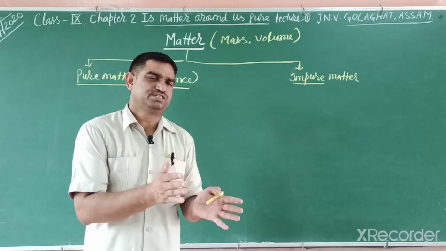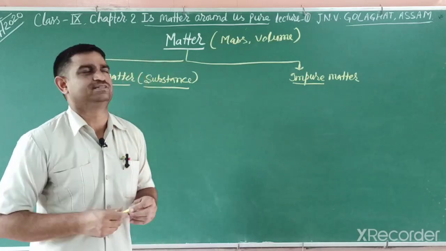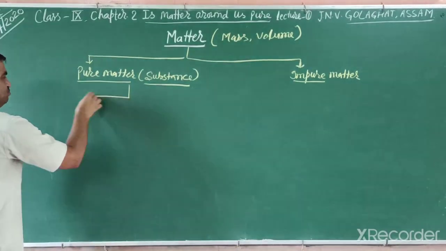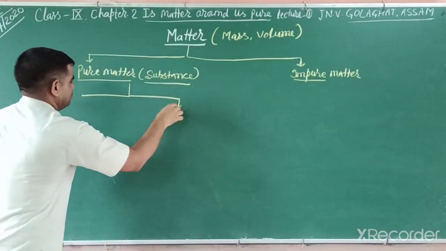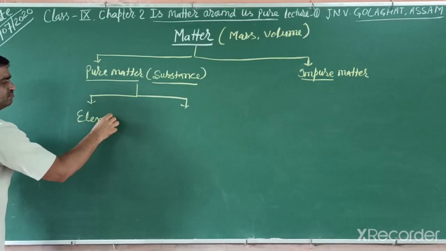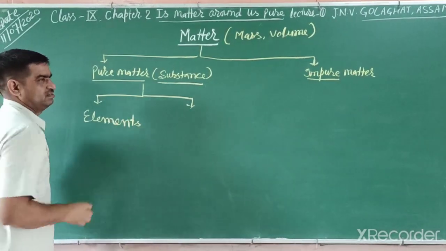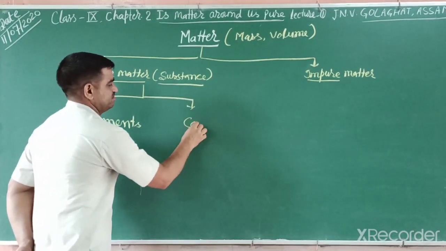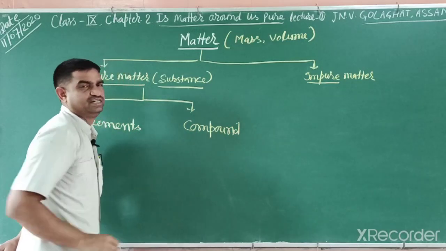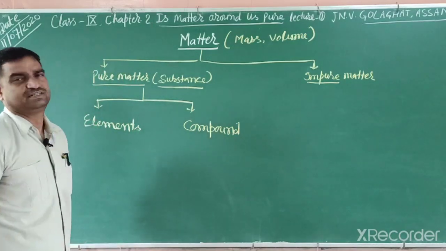If it is a mixture, we can separate by physical methods. So this is again divided into two types. One is elements, the other one compounds. In this chapter, we will study in detail what elements and compounds are.